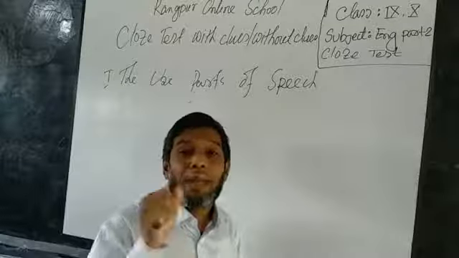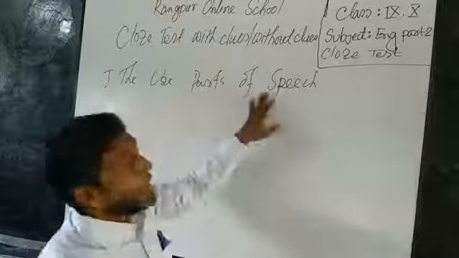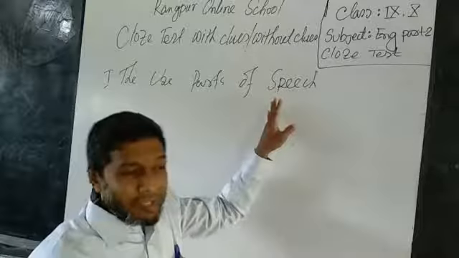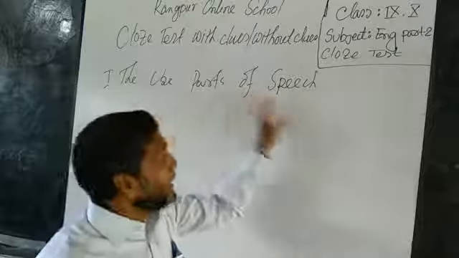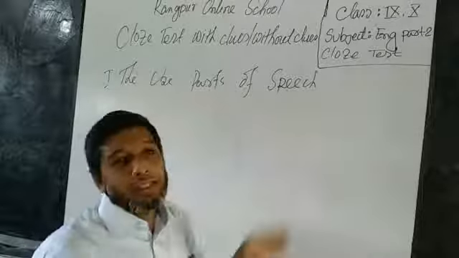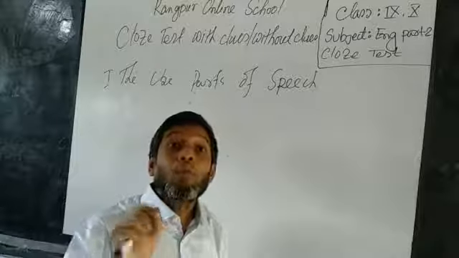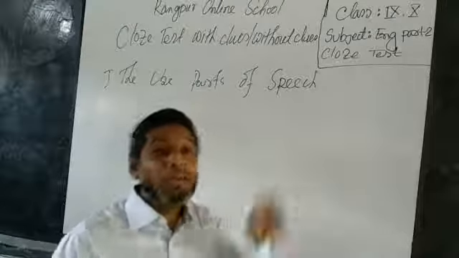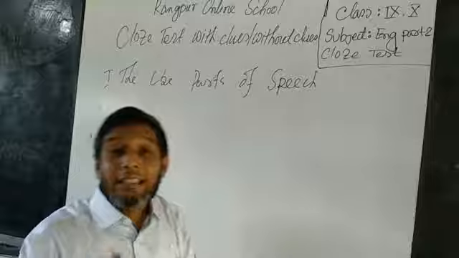But we have a number one problem. We know the classification of noun, we know the definition of noun, we can say table, book, etc. are nouns. We know it, but we don't know how to use the noun in a sentence very successfully. That is our problem.